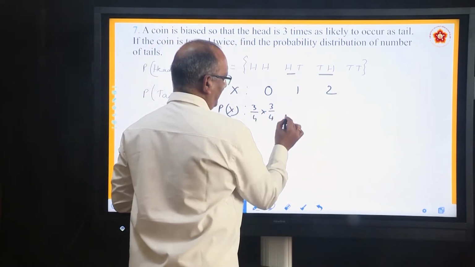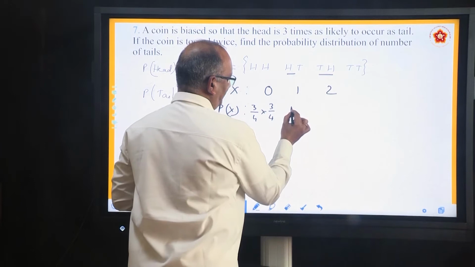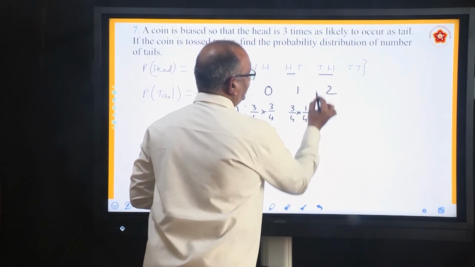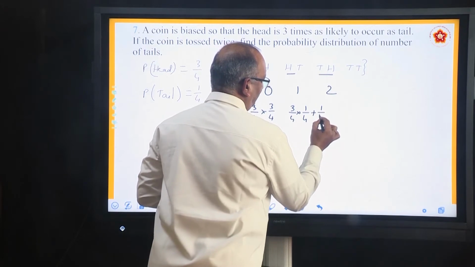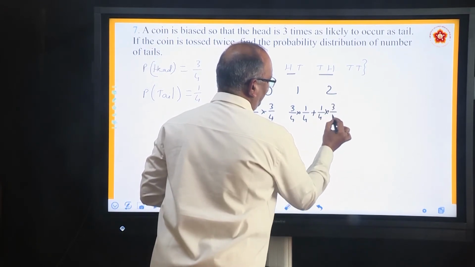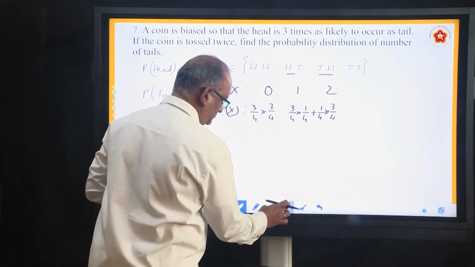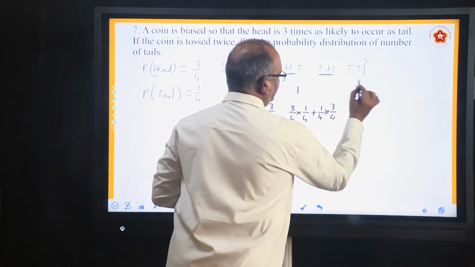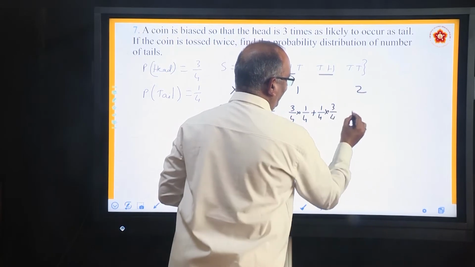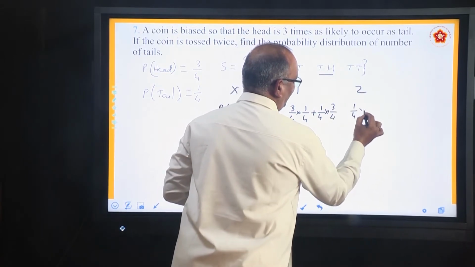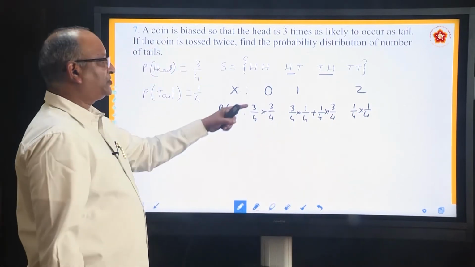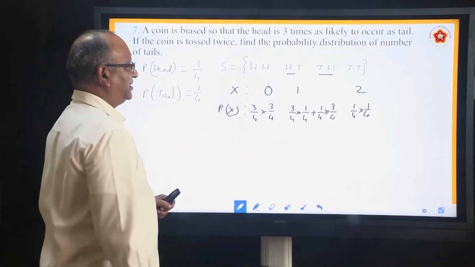So, for this, it is going to be 3 by 4 into 1 by 4. For this one, it is going to be 1 by 4 into 3 by 4. And let us say this is 2, for both are tails, so it is going to be 1 by 4 into 1 by 4. This is going to be the probability distribution.